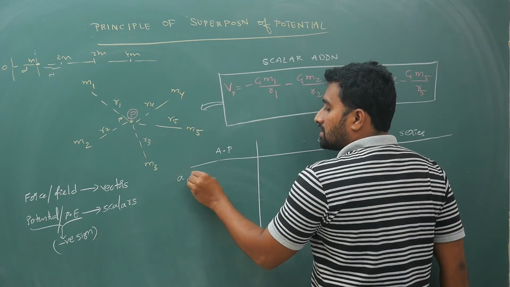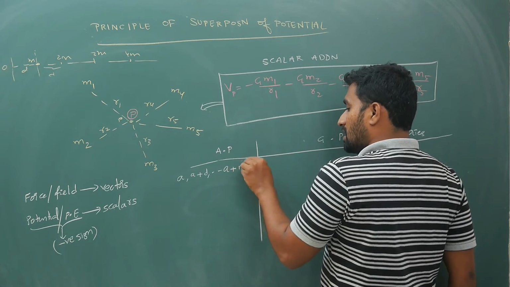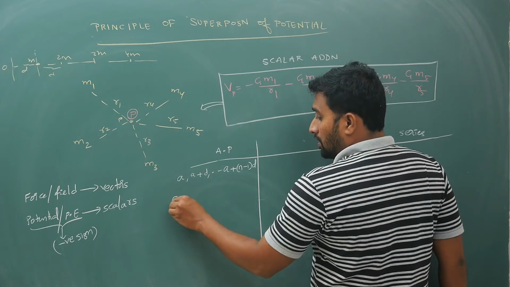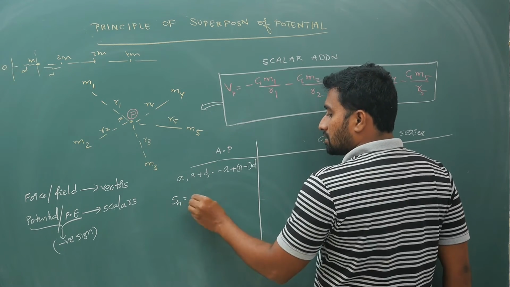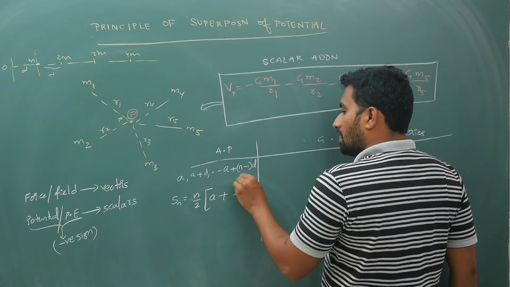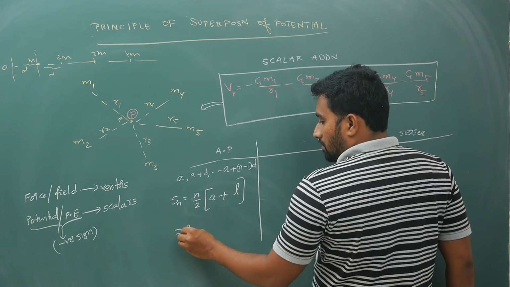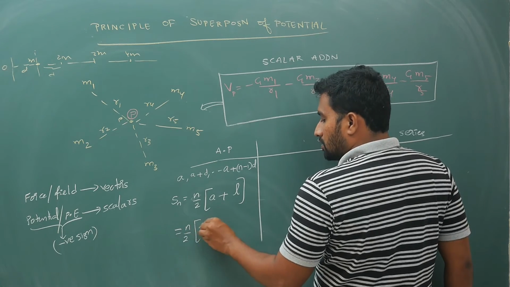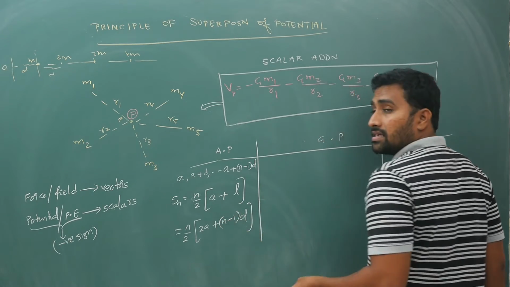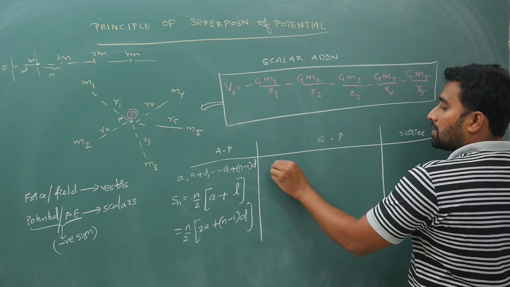In arithmetic progression the difference is constant. You will have terms in the form a, a plus d, up to a plus n minus 1 into d. a is the first term. Your sum of n terms is n by 2 times a plus l, which is n by 2 times 2a plus n minus 1 into d, also you can write it. That is the sum of n terms. In arithmetic progression, the difference between the numbers will be constant.